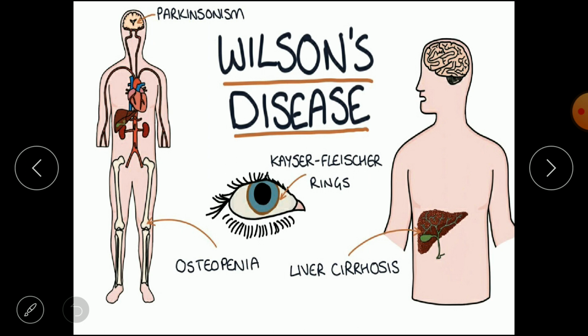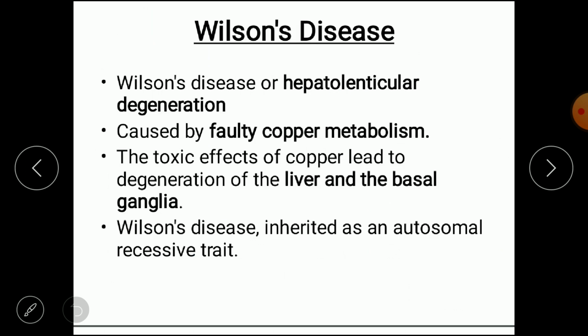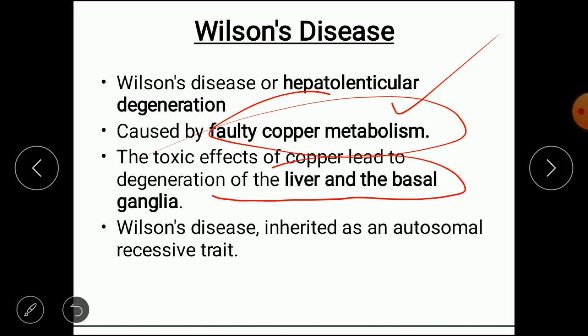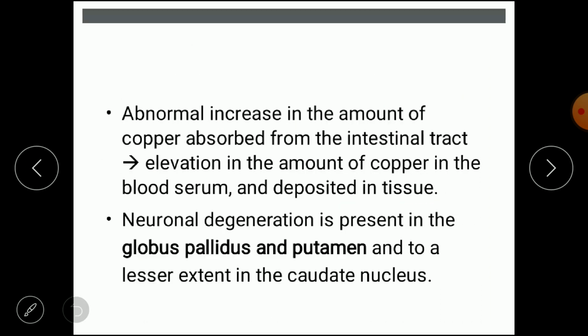Now we discuss basically what is Wilson disease. Basically, Wilson disease is a hepatolenticular degeneration caused by faulty copper metabolism. Okay, remember this. And degeneration of the liver and the basal ganglia. Wilson disease is inherited as an autosomal recessive disorder, in that there is an abnormal increase in the amount of copper absorption from the intestinal tract.